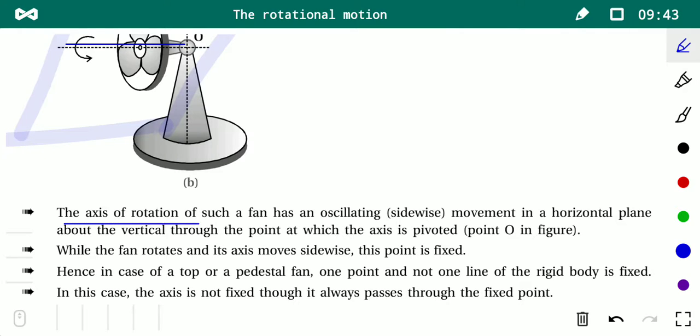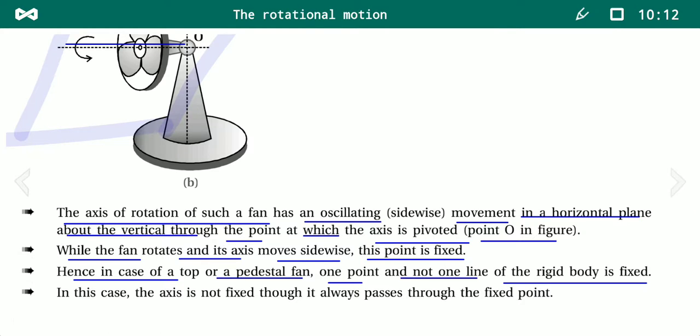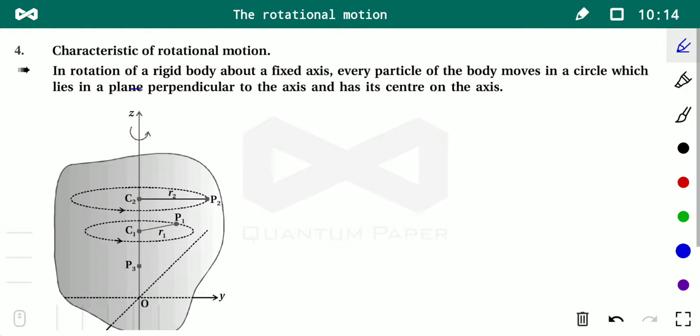The axis of rotation of such a fan has an oscillating movement in a horizontal plane about the vertical through the point at which the axis is pivoted, that is point O in the figure. While the fan rotates, the axis moves sidewise, but the point is fixed. Hence, in the case of a top or a pedestal fan, one point and not one line of the rigid body is fixed. In the previous case, the entire line was fixed.